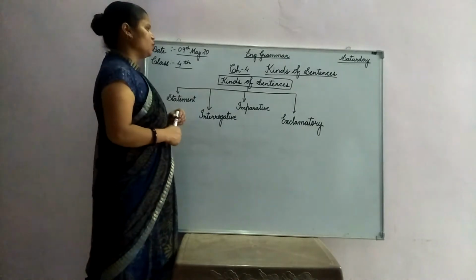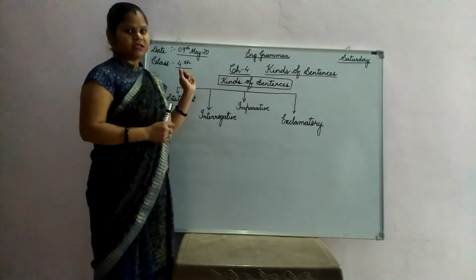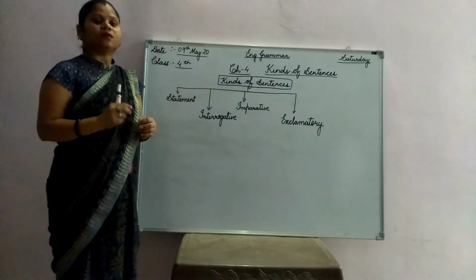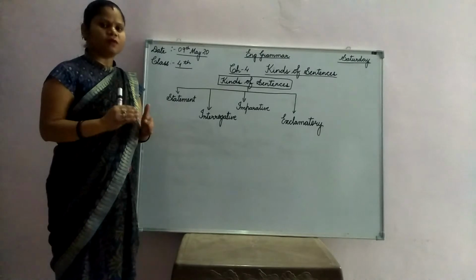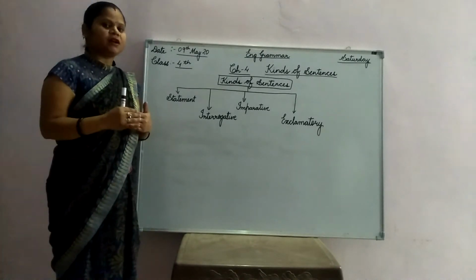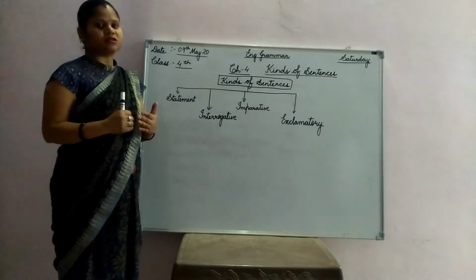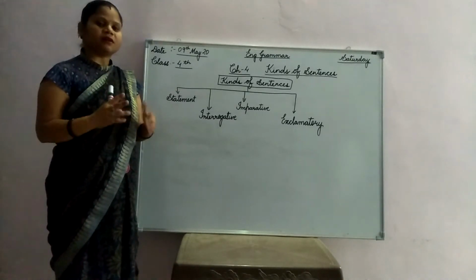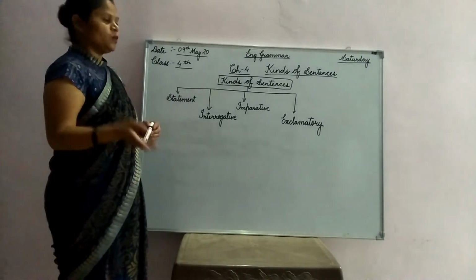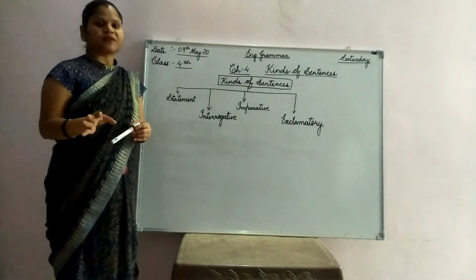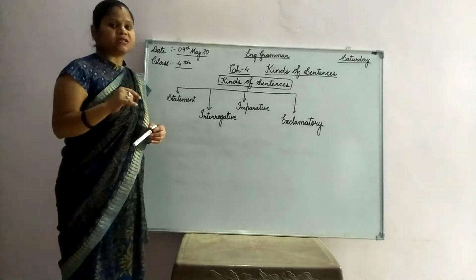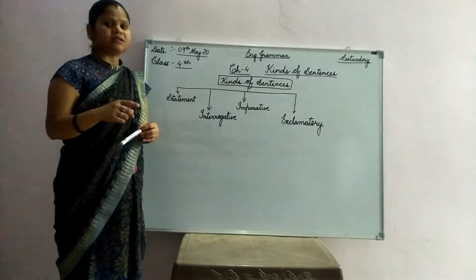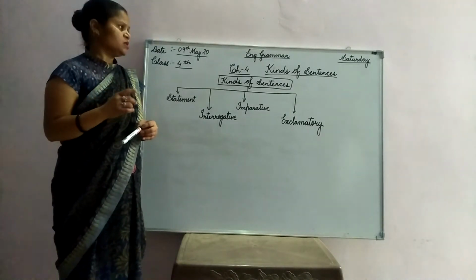Good morning, students. Today we are going to study about kinds of sentences. Just before this, we have read about a sentence. What is a sentence? A sentence is a group of words. And after that, we took the topic of parts of sentence. How many parts of sentence are there? There are two parts of sentence. First is subject and second is predicate. Subject is about which the sentence is said, and predicate is what is said about the subject.